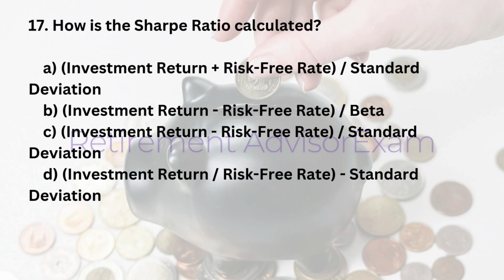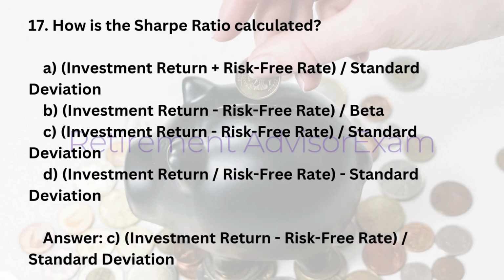17. How is the Sharpe ratio calculated? A. Investment return plus risk-free rate, divided by standard deviation. B. Investment return minus risk-free rate, divided by beta. C. Investment return minus risk-free rate, divided by standard deviation. D. Investment return divided by risk-free rate, minus standard deviation. Answer: C. Investment return minus risk-free rate, divided by standard deviation.